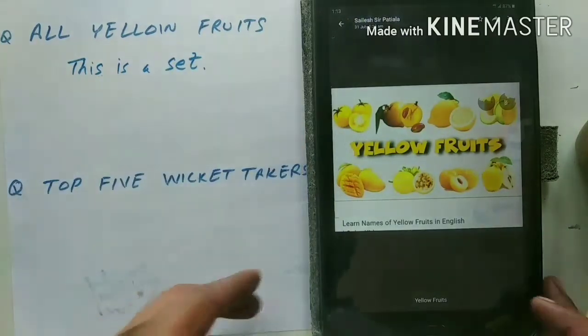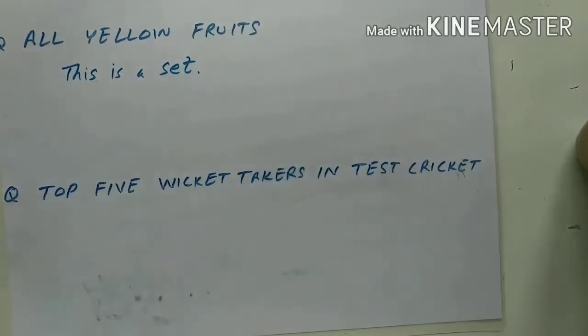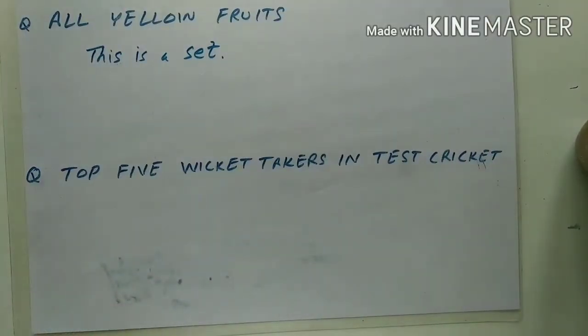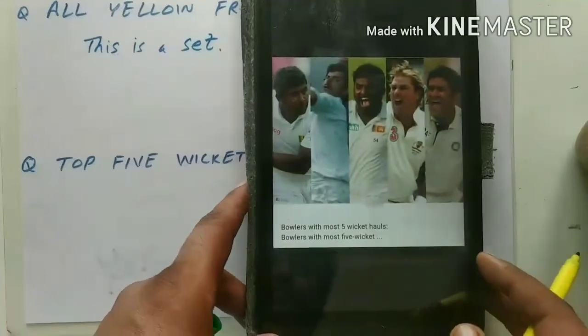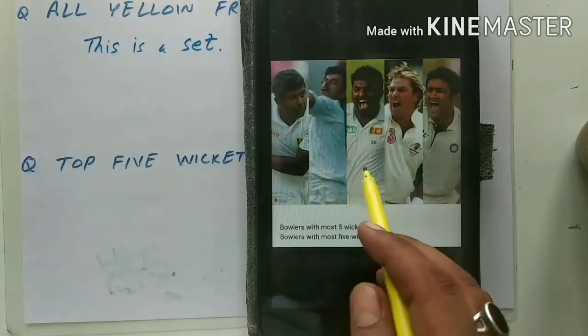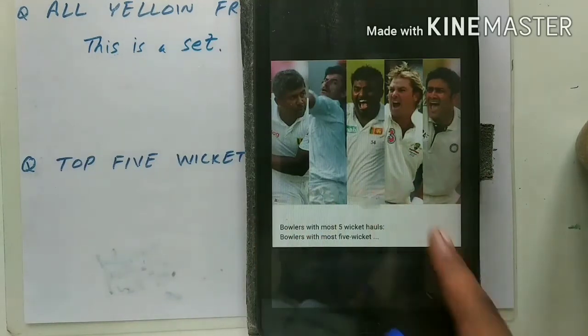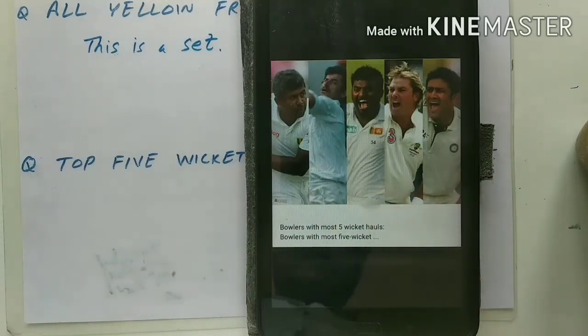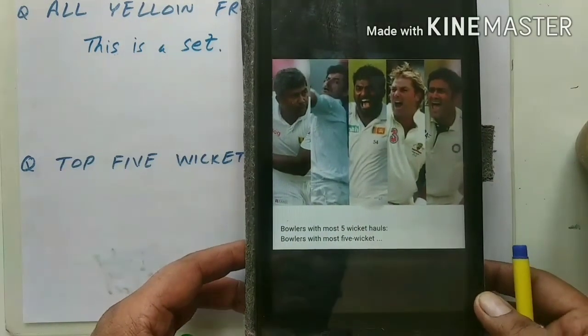Okay. Now the next one is top 5 wicket takers in the Test cricket. If we search for the top 5 wicket takers, we can see this picture here. 1, 2, 3, 4, 5. Only 5 persons are there and no one is repeated, therefore we can make them a collection of set.